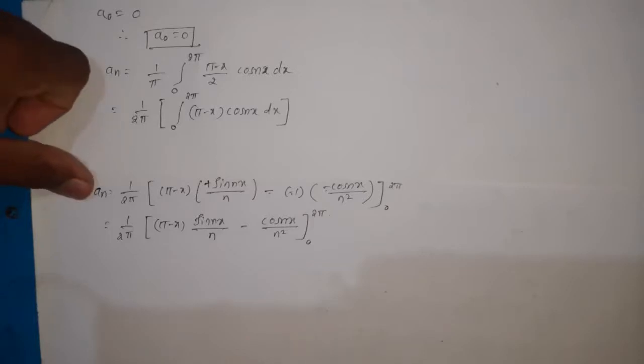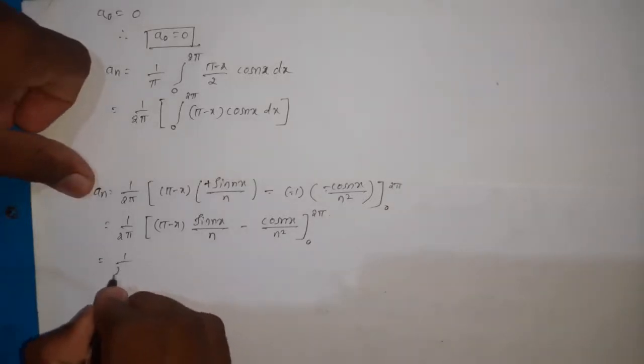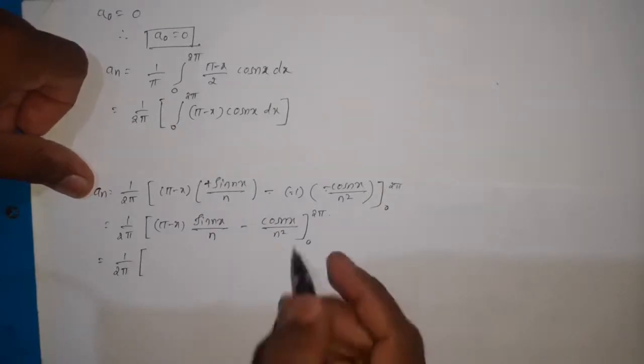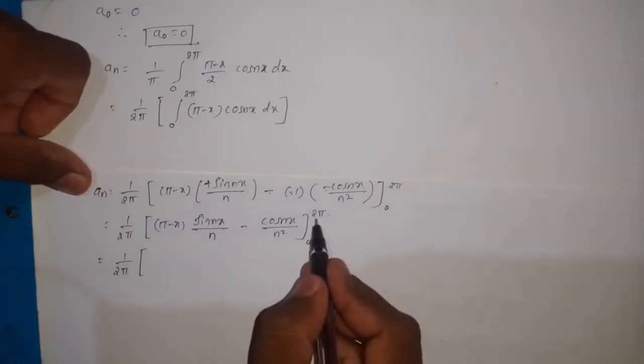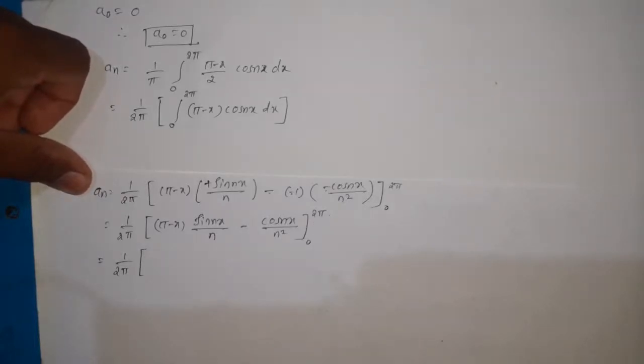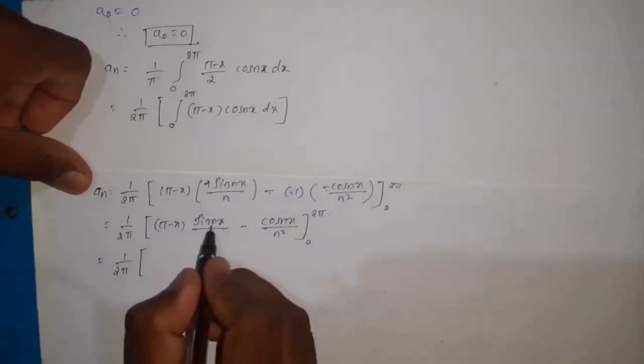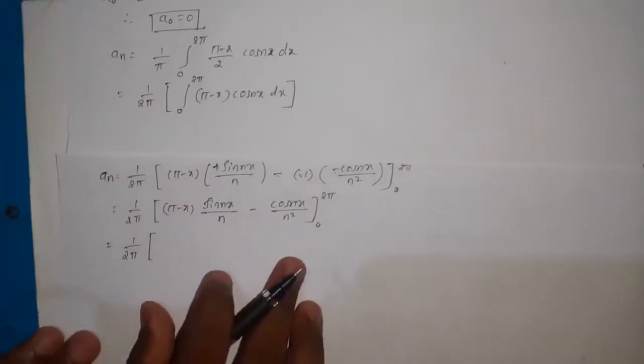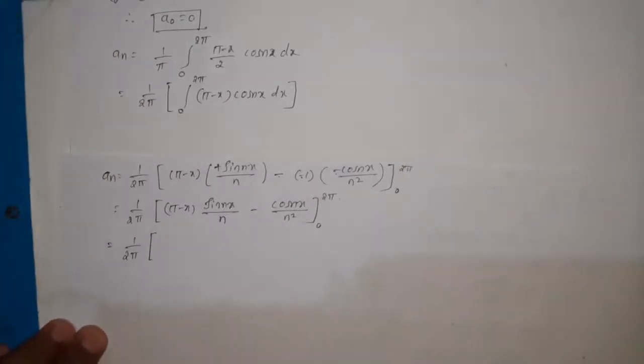Then here 1 divided by 2 pi. Now put the upper limit. The upper limit is 2 pi. So here we know that sin 2n pi is also equal to 0, because sin n pi, sin 2n pi, sin 3n pi, they are all equal to 0.